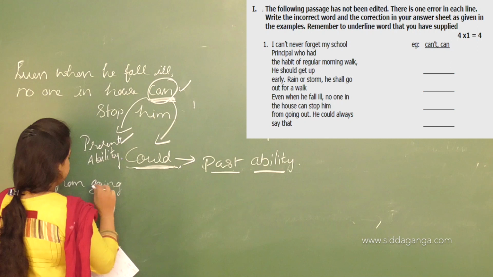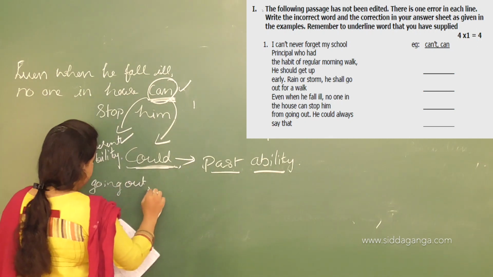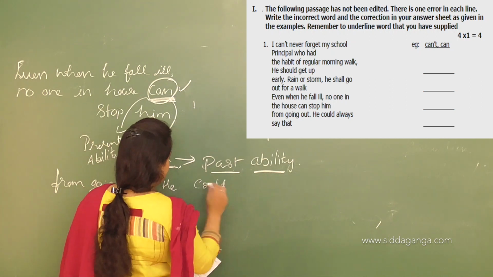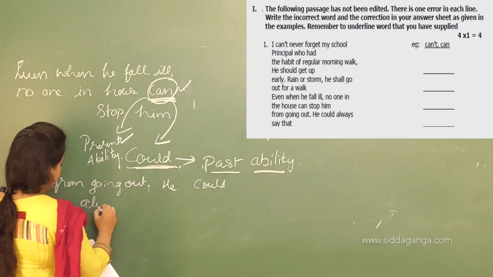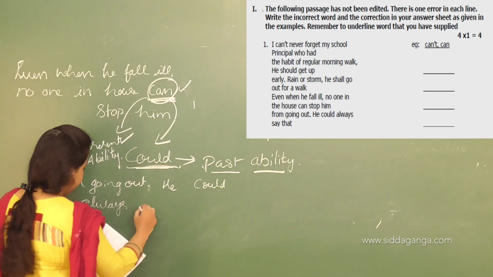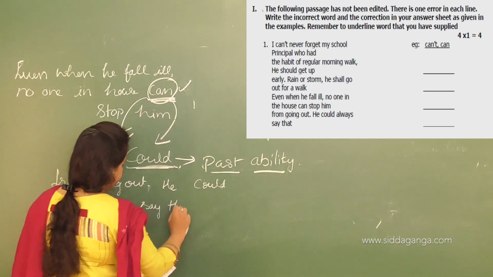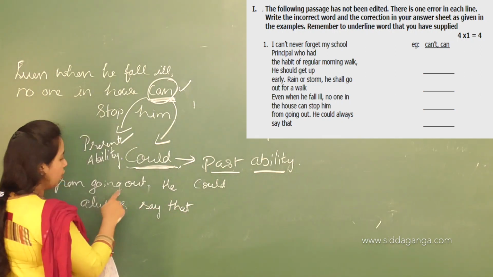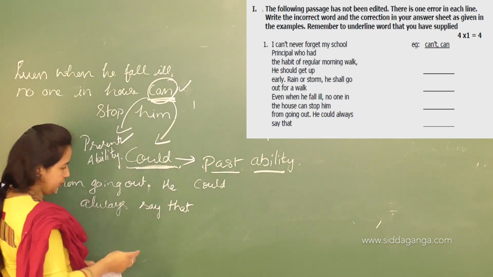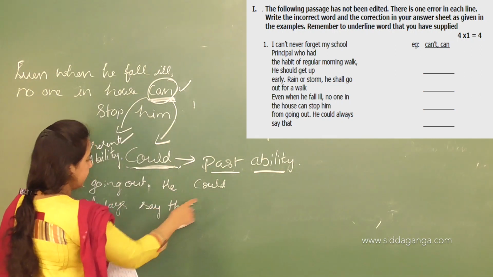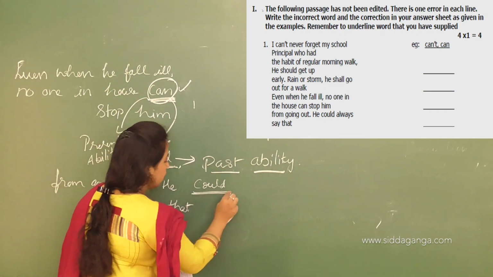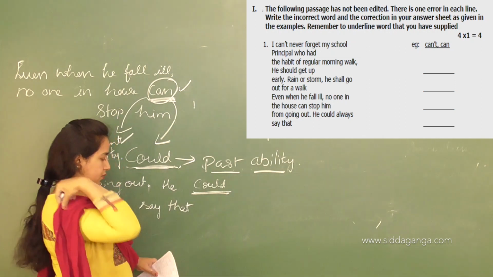He could always say that. Okay. From going out, it is the finish of one sentence. Then the next sentence is, he could always say that. He could. So we can't use could here. Okay.